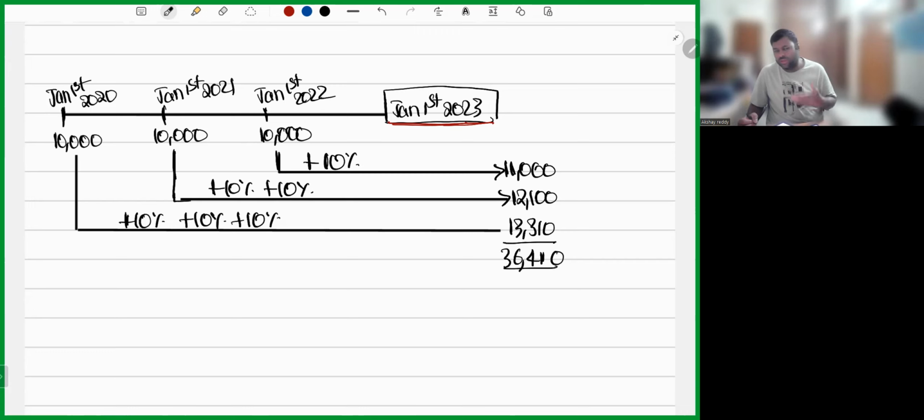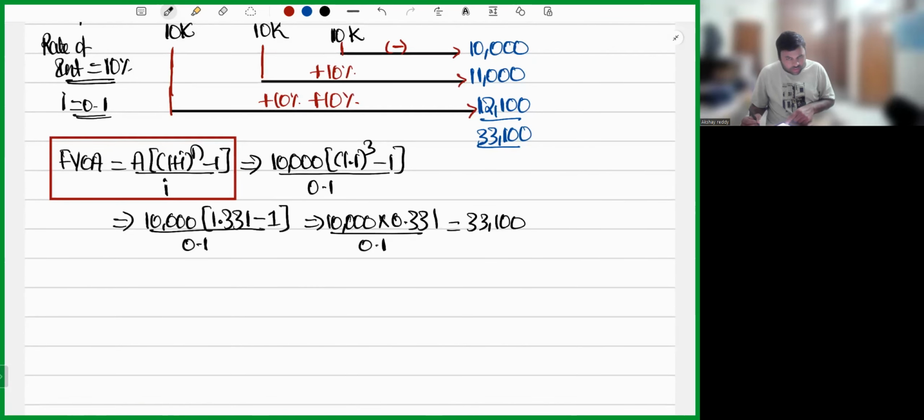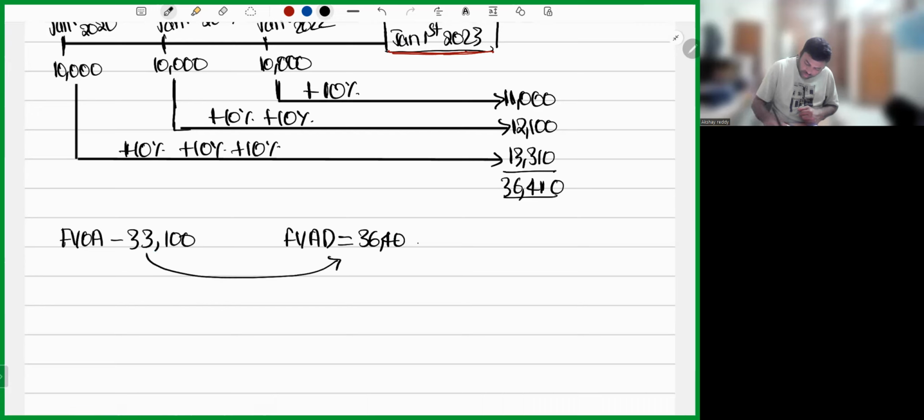Sir, why are we doing this much big calculation? You said that there is only 1 year time gap between future value of ordinary annuity and future value of annuity due, right? Yes, I hope you remember that. Yes, my dear friend, there is only 1 year time gap between ordinary annuity and annuity due. Let me show you. Future value of ordinary annuity is 33,100. Future value of annuity due is 36,410. You believe me or not, there is only 1 year interest time gap between these two.